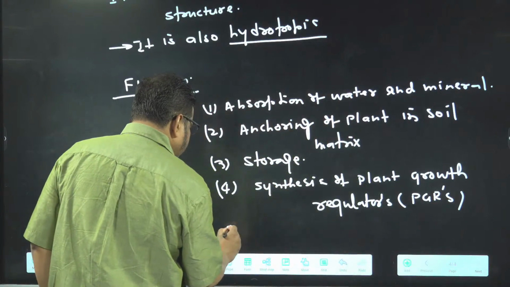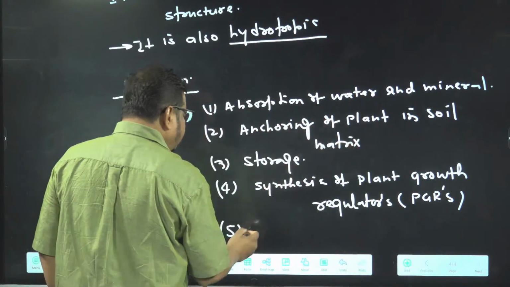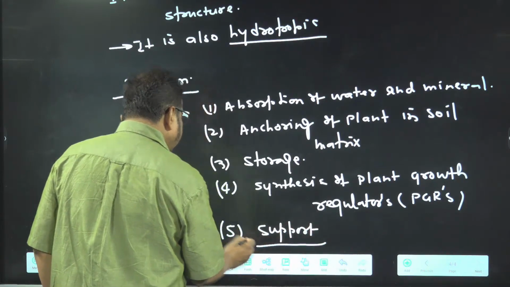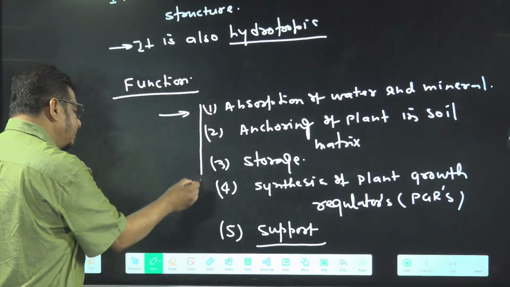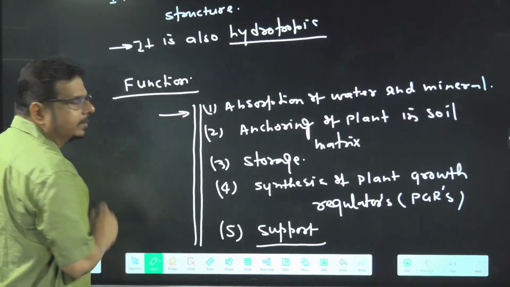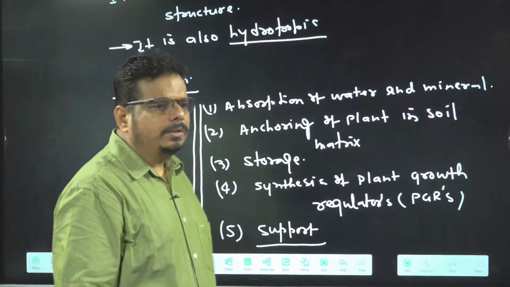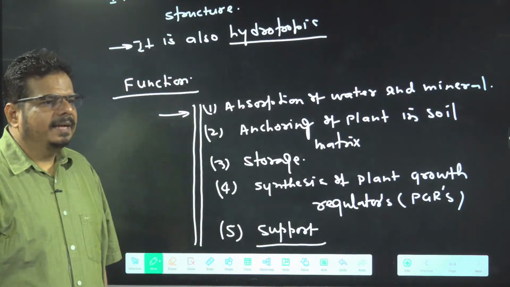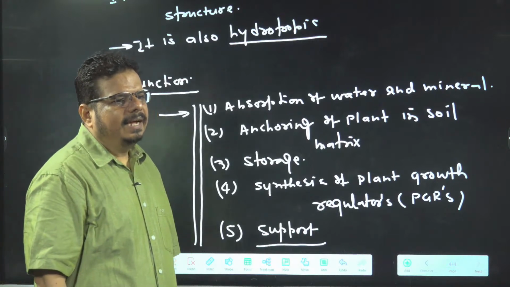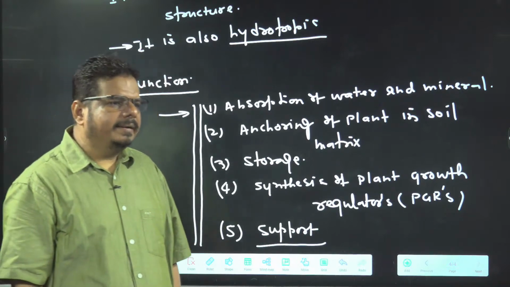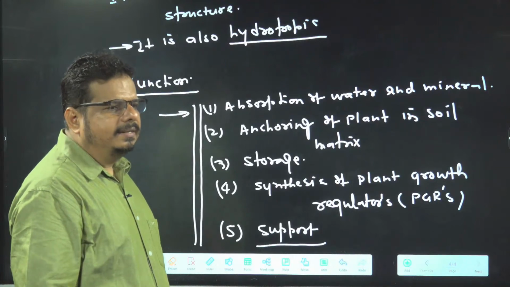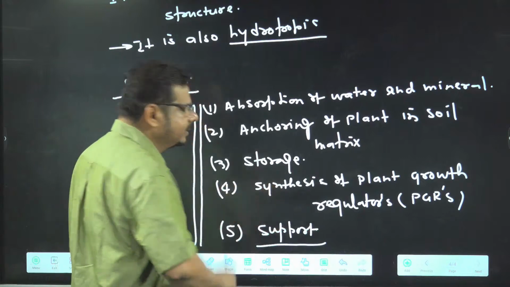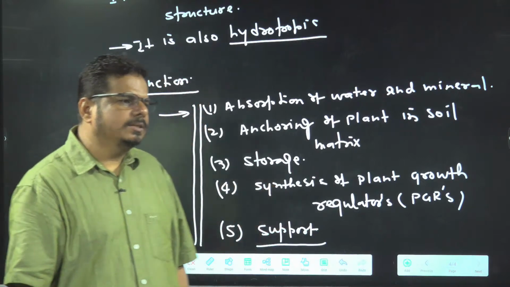And of course, when it is anchoring the plant into the soil matrix, it means it is associated with support. So these are some of the functions of the root written in your textbook. So what are the functions of the root? Absorption of water and minerals, anchoring of plant into soil matrix, storage, synthesis of plant growth regulators, PGRs, and support to the plants.